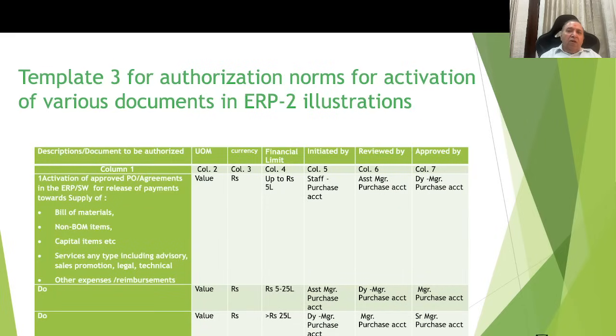Template 3 is for authorization norms for activation of the various documents in the ERP environment, for example SAP. Now here, in line 1, the columns are the same, 7 columns in the template. The activation example in line item number 1 is activation of the approved purchase order agreement in the ERP for release of the payments. First step is approval of the purchase order, which mostly remains with the concerned department like the purchase department or any other department.